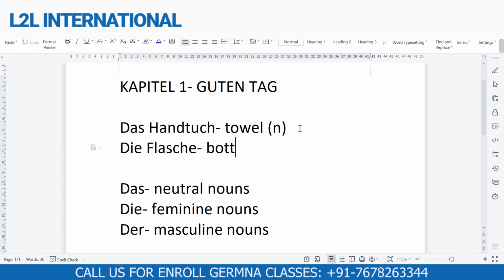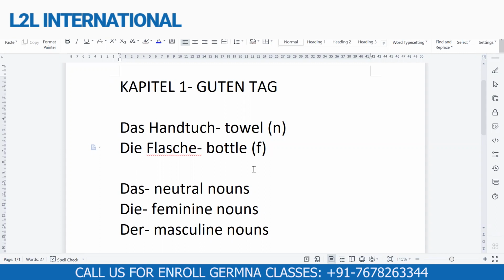Now, according to us in English, a bottle does not have any gender. Bottle is bottle. But for German people, they have given a gender to the bottle. So the bottle is a ladki, that means die. It has got a feminine gender because it has the word die.